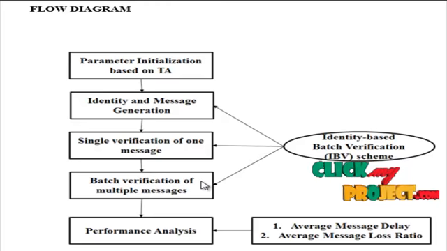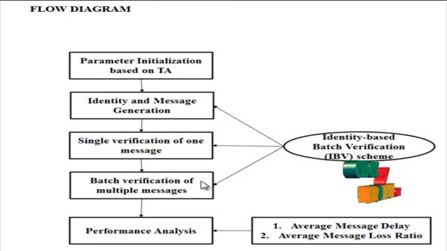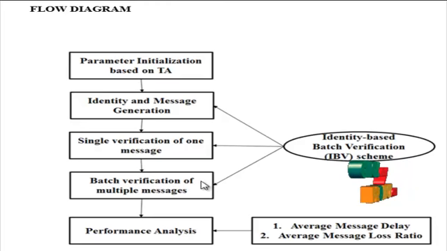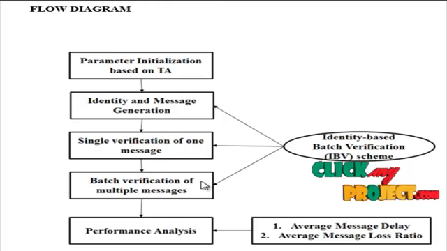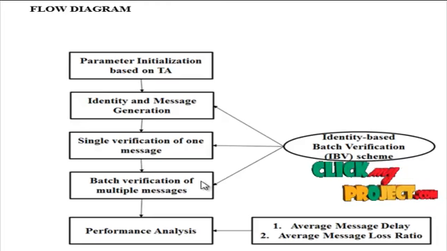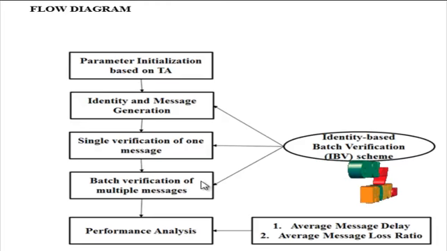Many signatures can be verified at the same time to improve the signature verification speed, which can achieve much better scalability. For single verification of one message, given the final message sent by the RSU, it uses the publicly known system parameters assigned by a TA to execute the steps as follows.